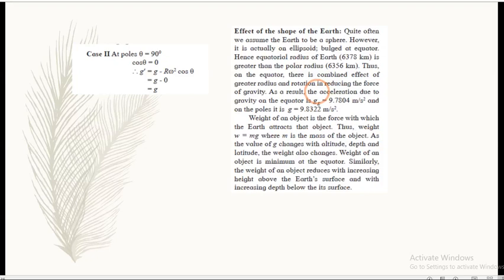Weight of an object is the force with which the earth attracts the object. Therefore, weight W is equal to mg. As the value of g changes with altitude, depth and latitude, the weight also changes. It is minimum at the equator and it reduces with increasing height above the earth's surface and with increasing depth below the earth's surface.